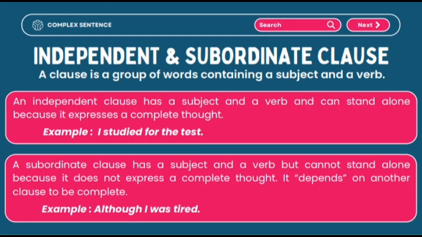Independent and subordinate clause. A clause is a group of words containing a subject and a verb. An independent clause has a subject and a verb and can stand alone because it expresses a complete thought. Example: I studied for the test. A subordinate clause has a subject and a verb but cannot stand alone because it does not express a complete thought. It depends on another clause to be complete. Example: although I was tired.